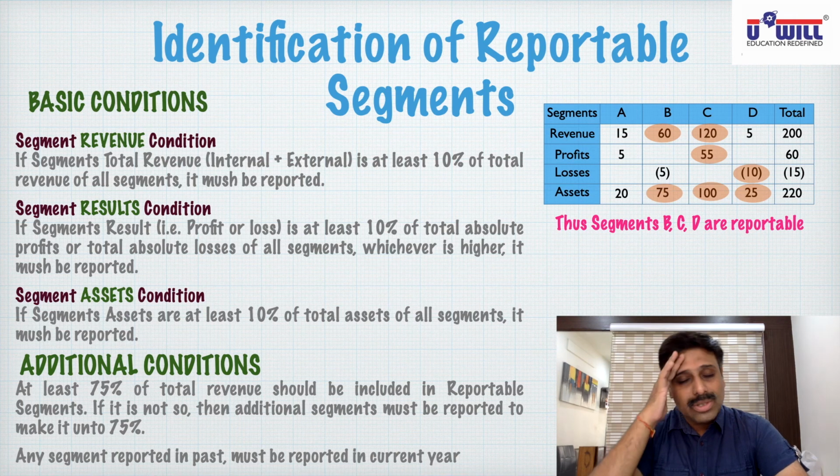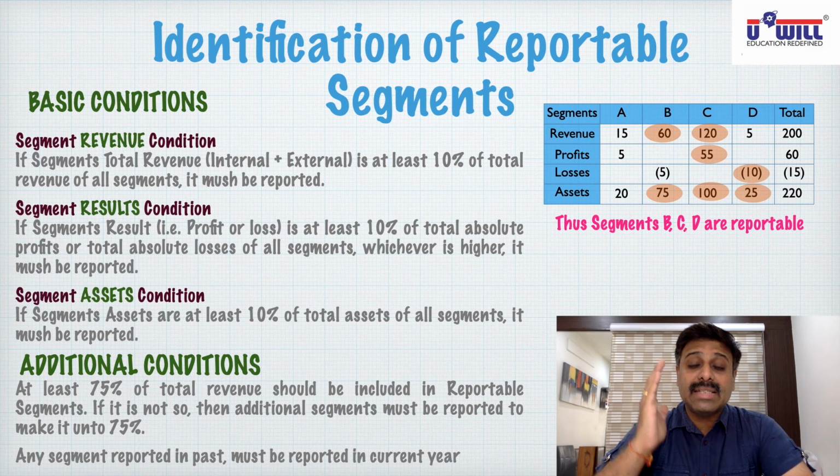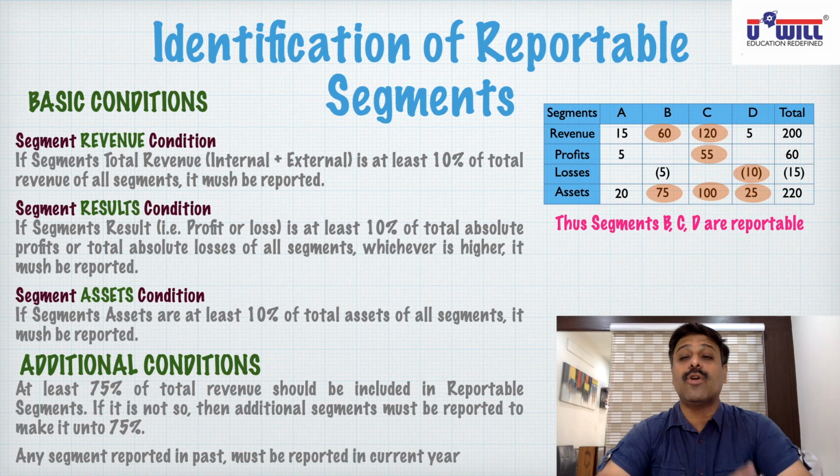Now, why have all these rules and conditions been made? To protect the interest of shareholders. Otherwise, what do the companies do? Loss-making units, they don't report to the shareholders. False information they give to the shareholders. So, the accounting standard has made such rules and conditions, and every company has to follow that.